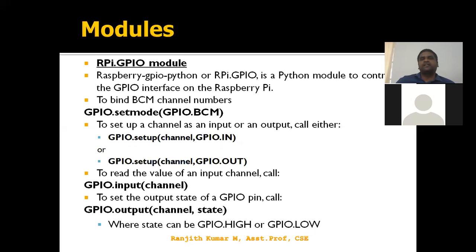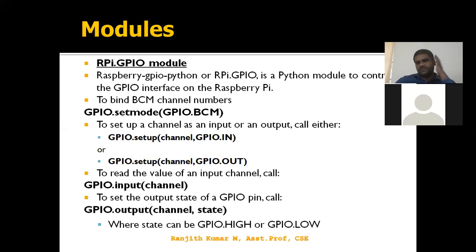RPi.GPIO is our library, a Python module to control the GPIO interface on a Raspberry Pi. BCM is Broadcom, a Broadcom type GPIO. So what type of board are we using? We set the mode, GPIO.BCM, so the GPIO pins will be set with the Broadcom numbering.